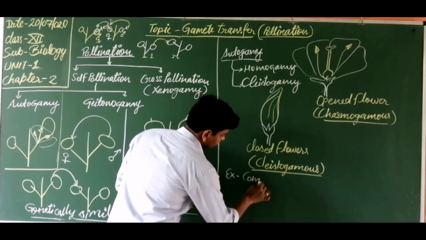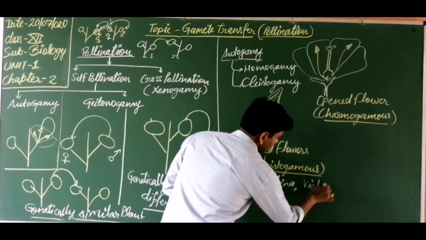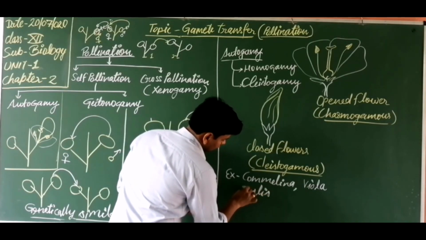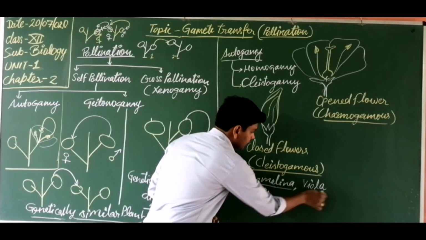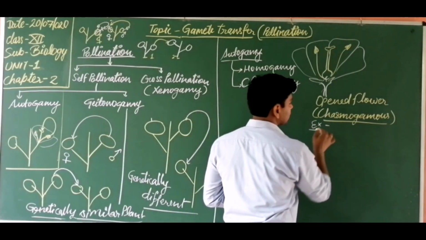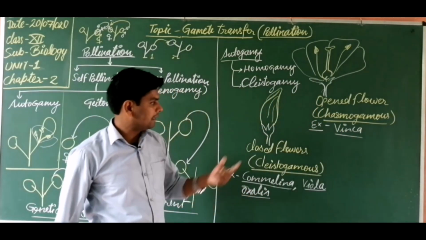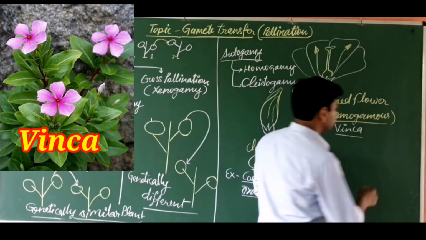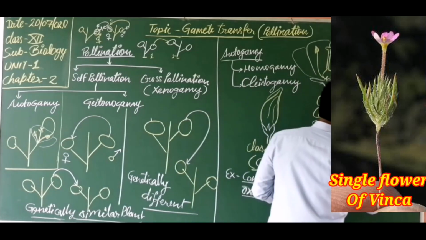So what are examples of this one? Commelina, Viola, Oxalis. These are examples of cleistogamous flowers. But here is an example of an open flower: Vinca. I am telling you this example because you have seen the Sadabahar plant. So the flower of Sadabahar is just like this.